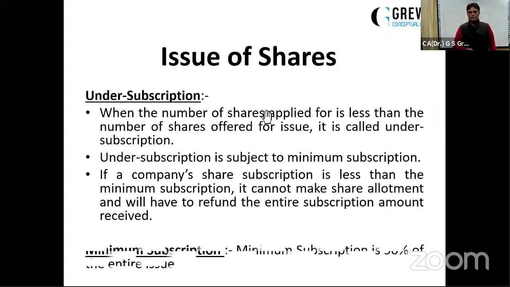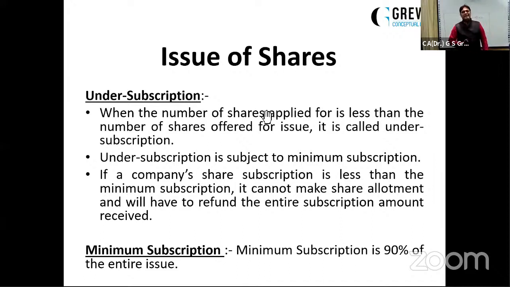So I hope under subscription is clear to you. Minimum subscription, as you know, is 90% of the entire issue. Whatever issue the company has made, the public or the stakeholders must apply for 90% of the entire issue.